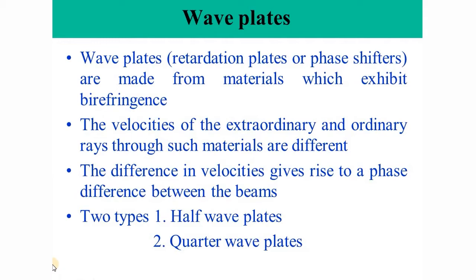We have studied what is a calcite crystal and what is happening in the case of negative and positive crystals. What are ordinary rays, extraordinary rays? What are uniaxial crystal, biaxial crystal, etc. So when a light ray passes through a birefringent material, it gets split into two, and one is called the ordinary ray and the other one is called the extraordinary ray. The ordinary ray obeys all the laws of reflection or refraction. The extraordinary ray won't obey the laws of refraction.